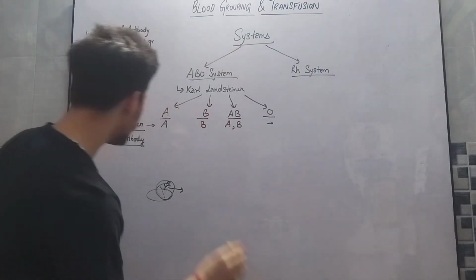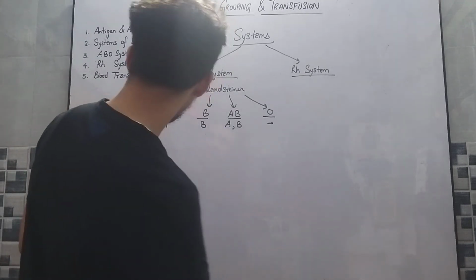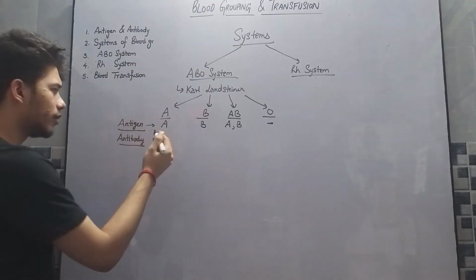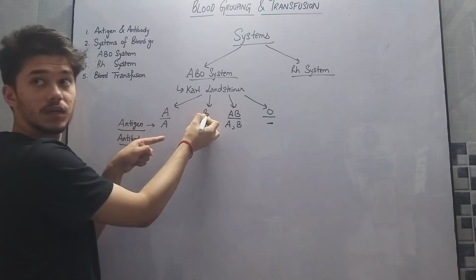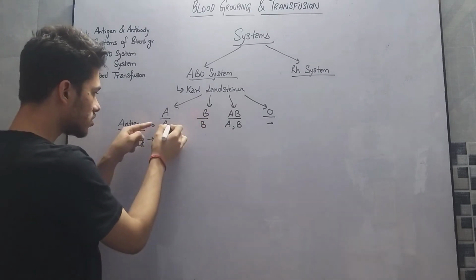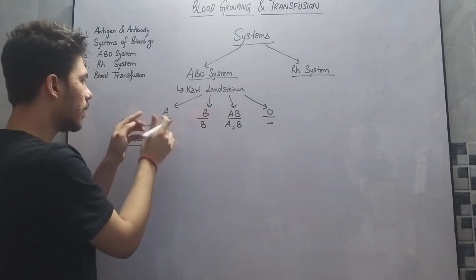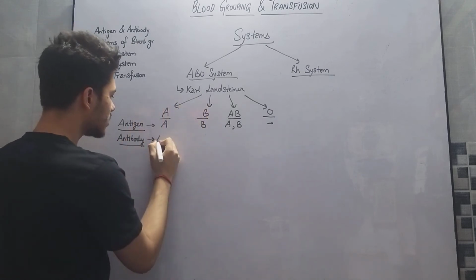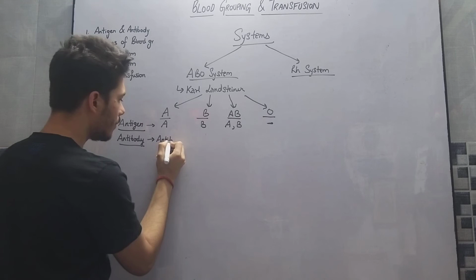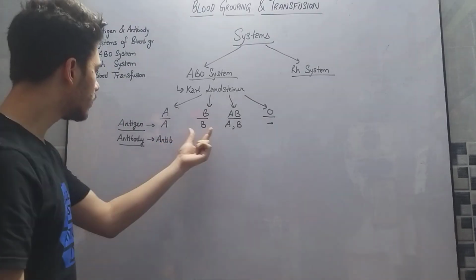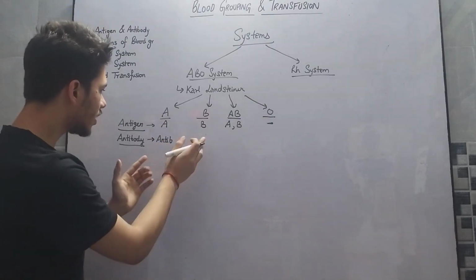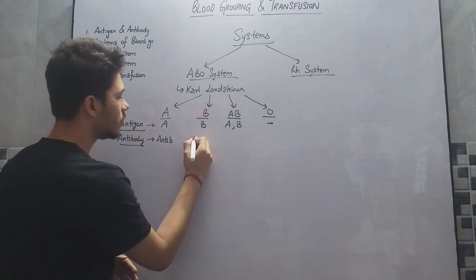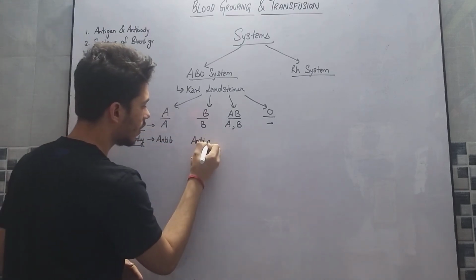Now, antibodies. A blood group individuals have antigen A, but they produce antibodies against the other, that is B. That is, they produce anti-B. B blood group individuals in the same manner produce antibodies against A, so they will produce anti-A.